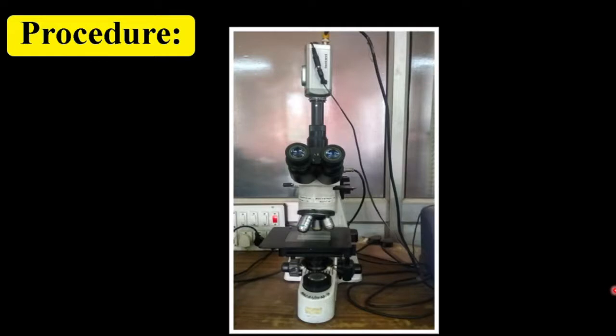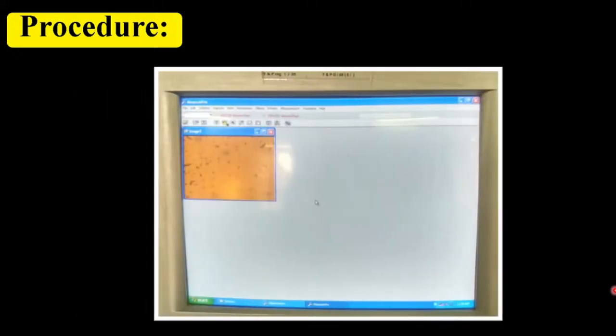Then by using the focus knob, the bigger knob which is for coarse adjustment, the small knob which is for fine adjustment, and color filters, a clear picture of particles will be displayed on the monitor. You have to follow the instructions given in the manual. I have done various adjustments and obtained an image as shown on the screen.